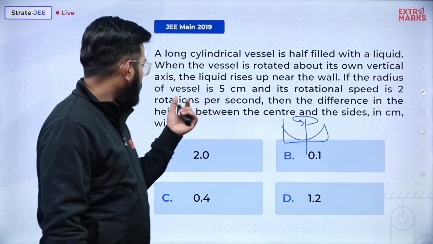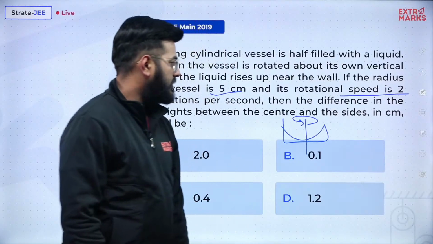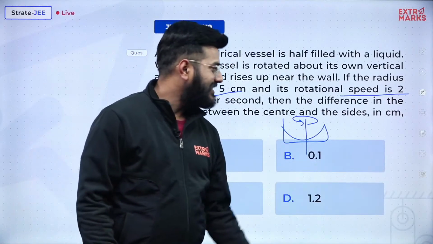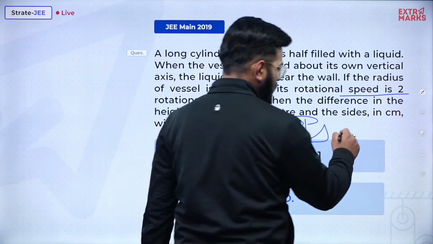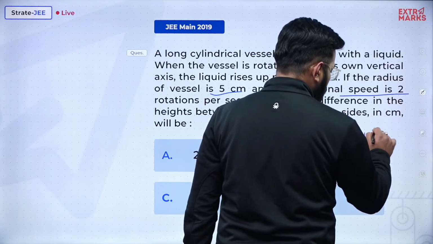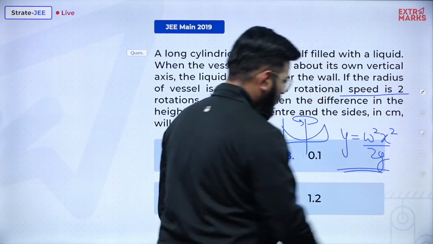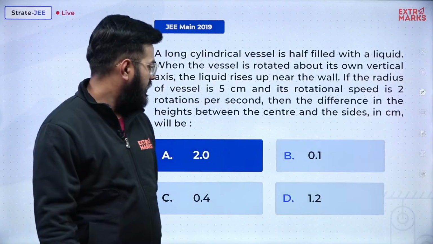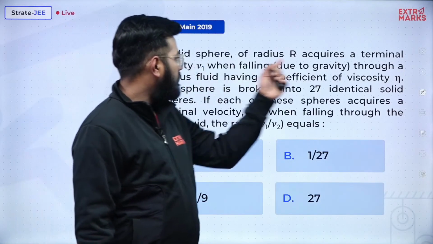The radius of the vessel is 5 centimeter and its rotational speed is 2 rotations per second. Then the difference in the heights between the center and the sides, very simple. So you again have to use this relation y is equal to omega square x square by 2g, and you can very well find the result. This will be homework for you people, and now let's move ahead and talk about the next question.